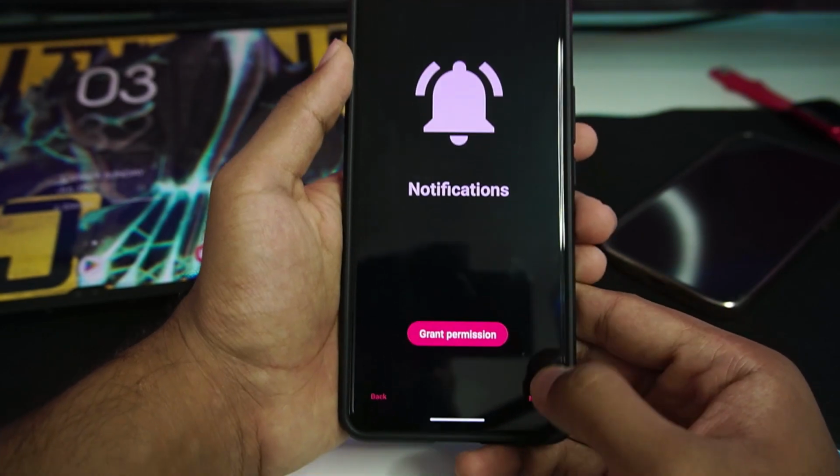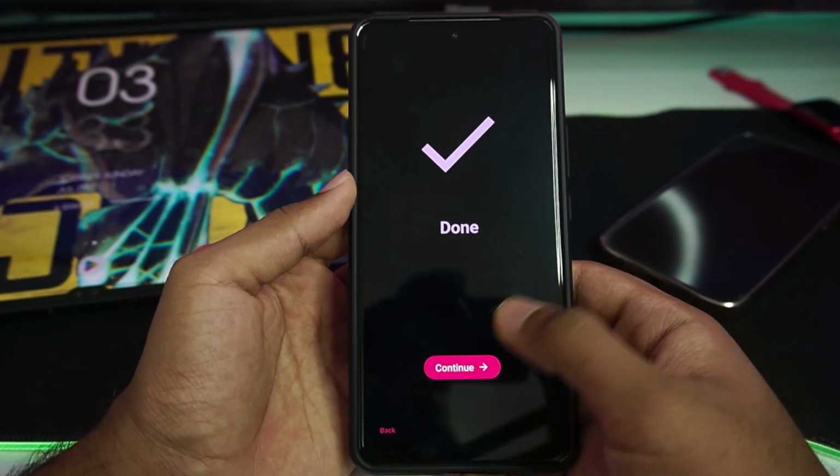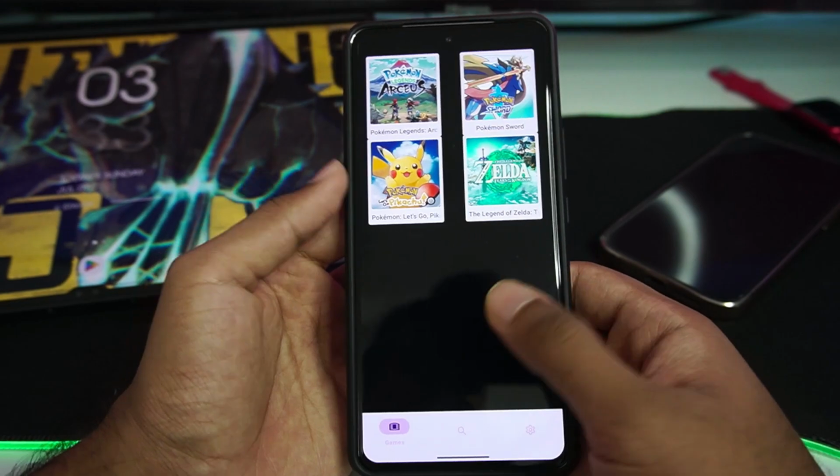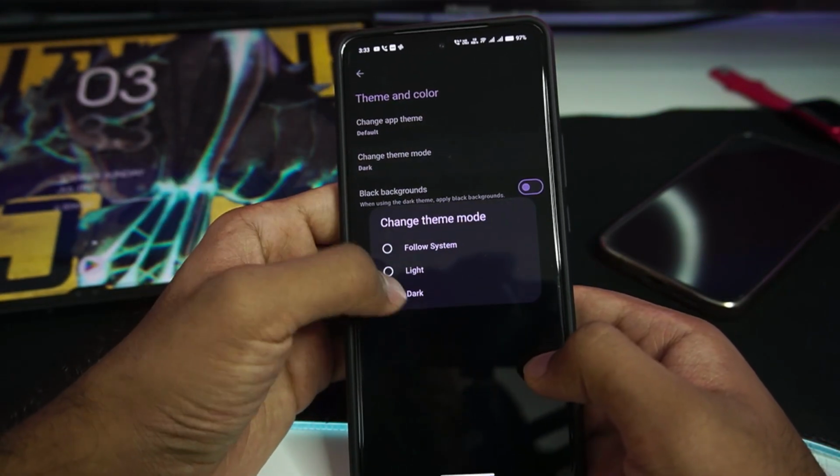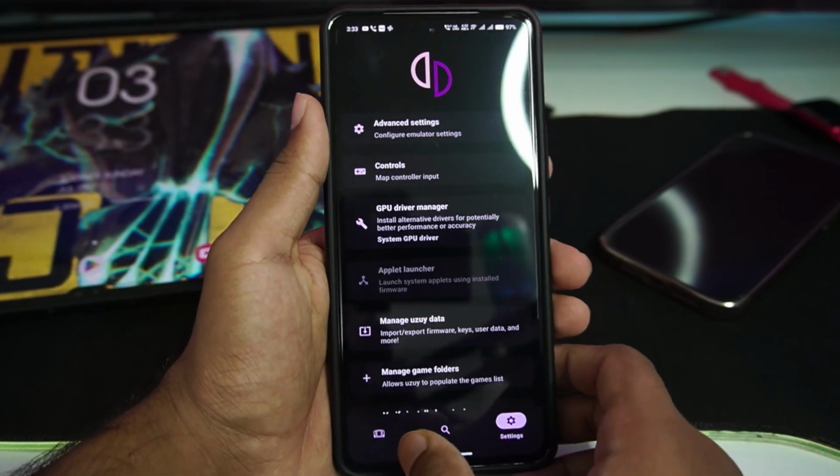Let's tap on get started. The setup page will be similar to that of the Yuzu emulator for Android, as I mentioned before, a fork version. I'll go to the theme and color option. Afterwards, we'll change the theme to dark, and now you'll be able to see everything clearly.